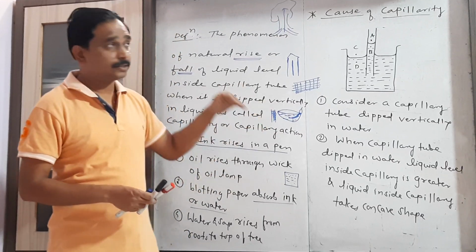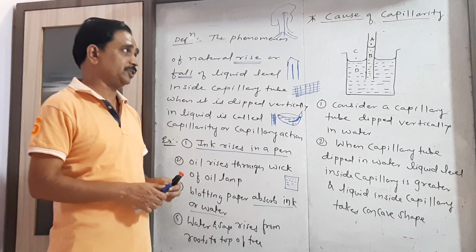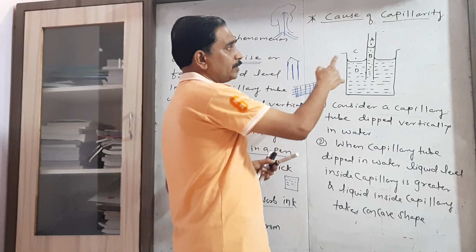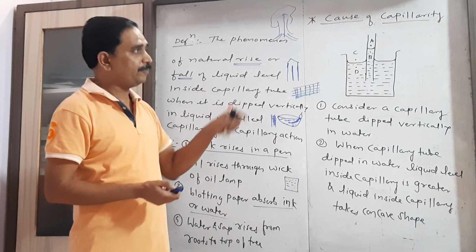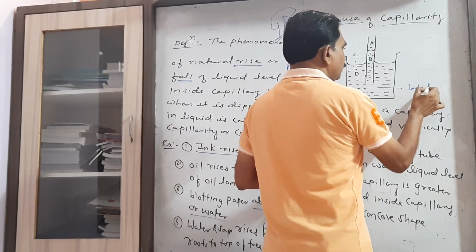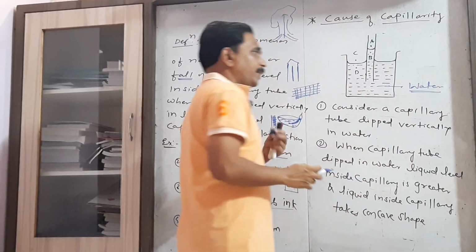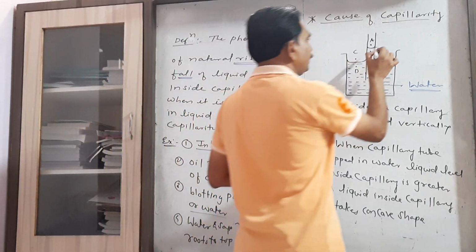So let us consider the cause of capillarity or capillary action. For that, again you have to consider one capillary tube open at both ends, dipped vertically in a liquid which partly or completely wets the solid, so that we have the rise.